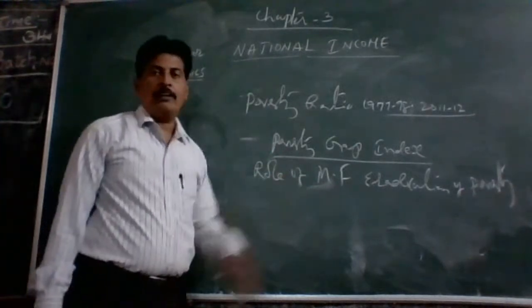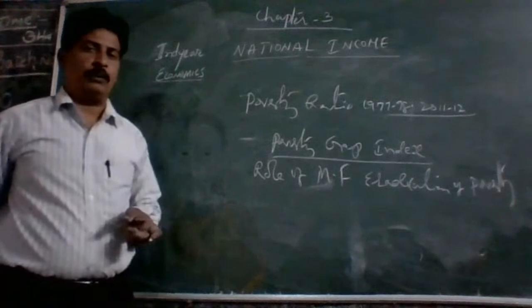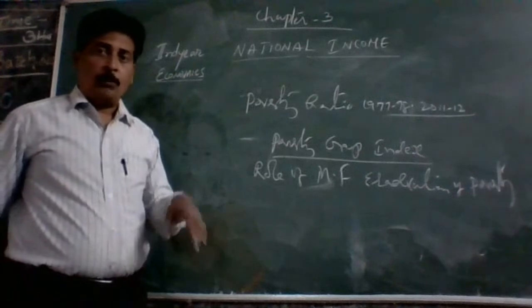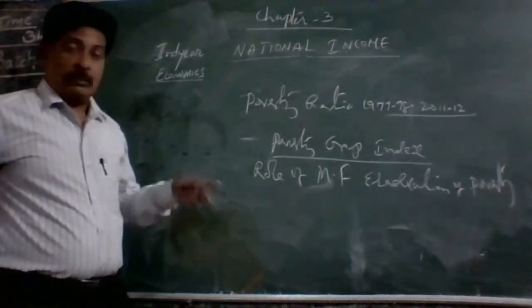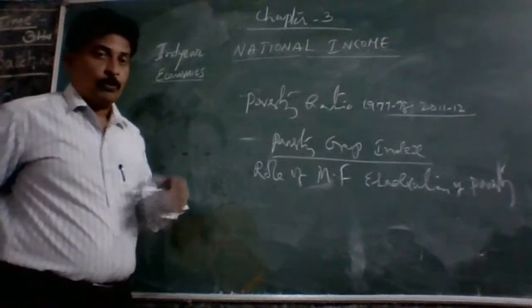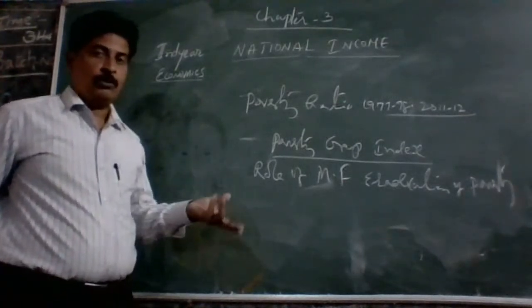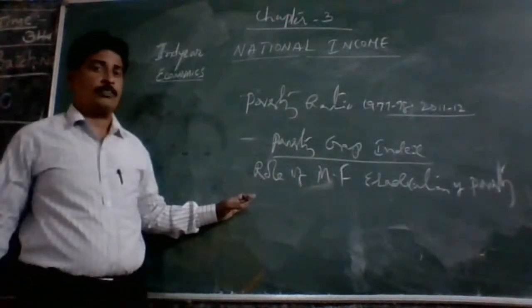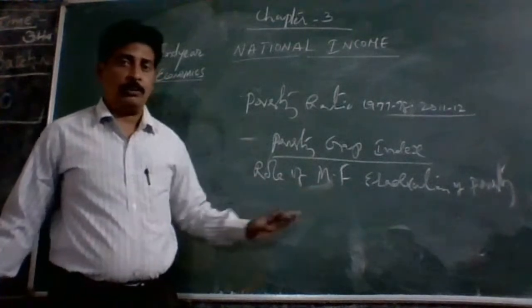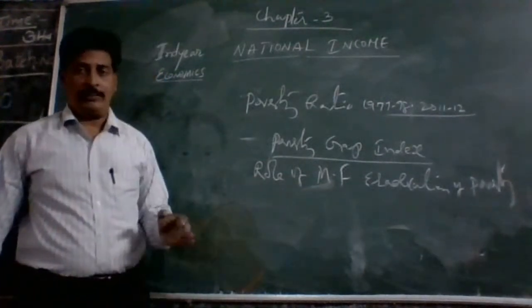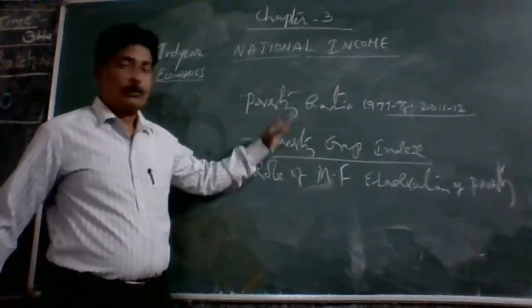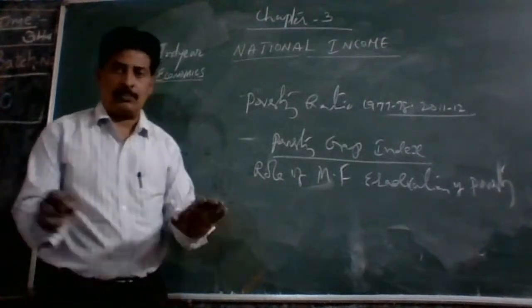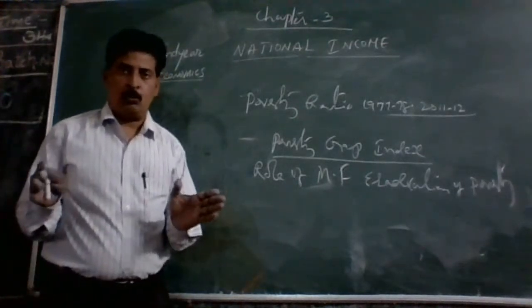So, even though it is an important topic, national income, unemployment, poverty ratio, poverty gap index, and the measures to reduce poverty, that is, what is the role of microfinance, how it eradicates poverty from rural India. These are the things we are going to discuss in this chapter in detail. So far, I have given just an introduction.